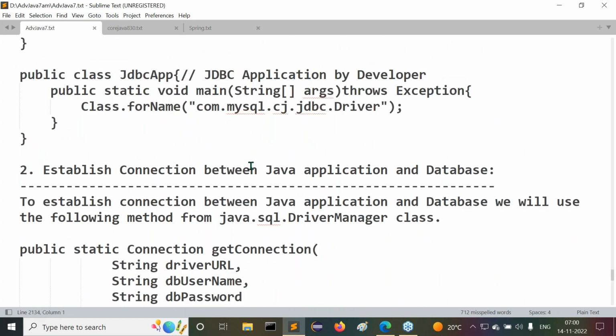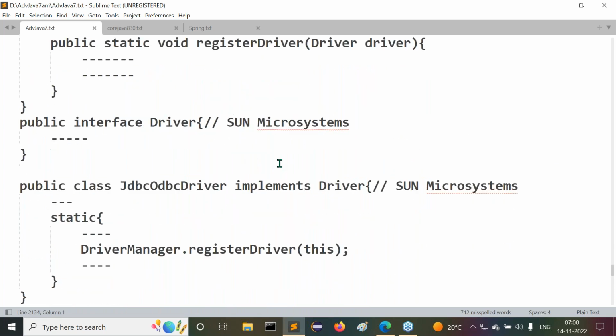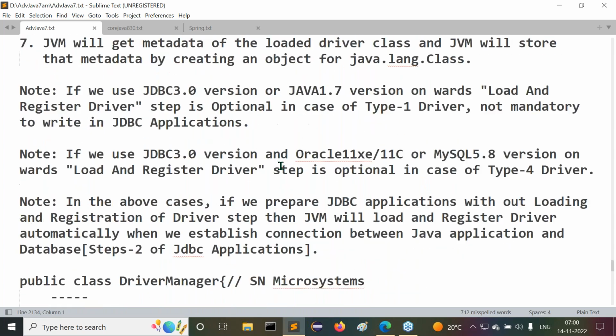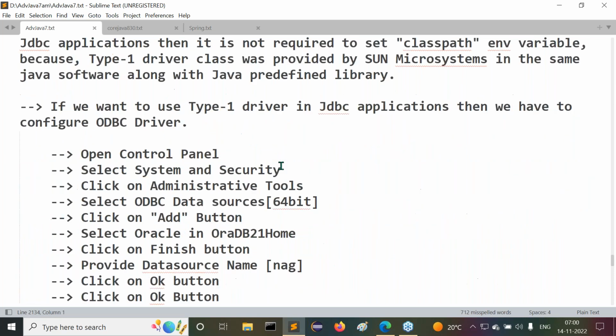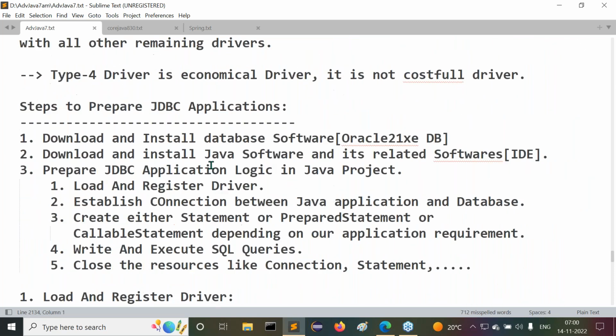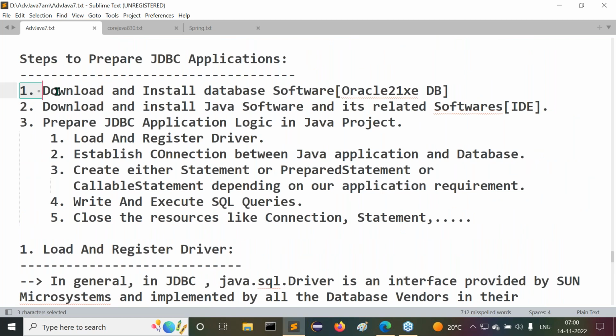In the steps to prepare the first JDBC application, we completed downloading and installing the database software, the Oracle 21xe database that I installed. Download and install Java software and its related software.